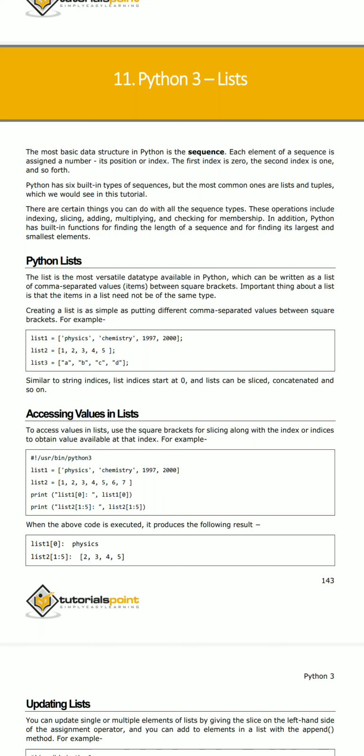Hello, good morning all. The next concept, strings and string methods, is completed. And the next concept in Python is the list, the Python list.